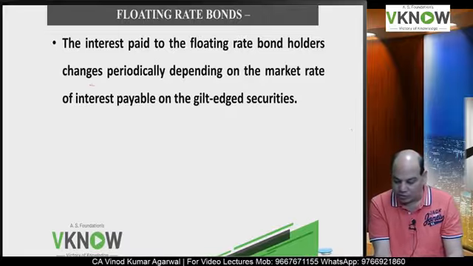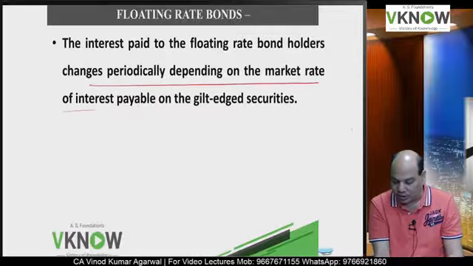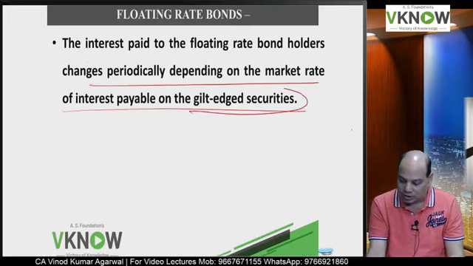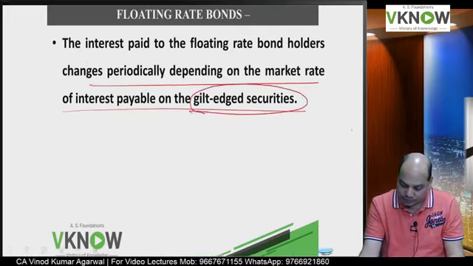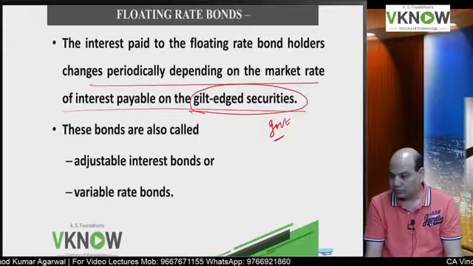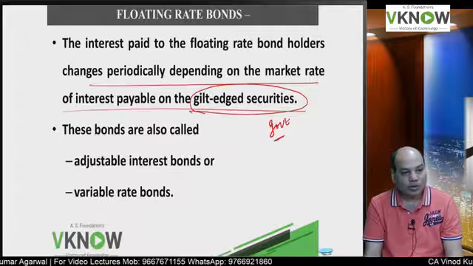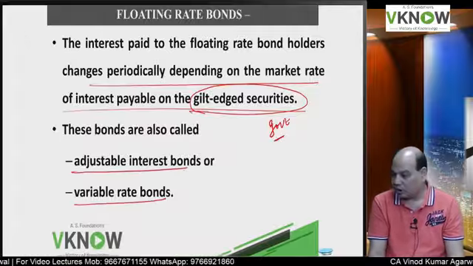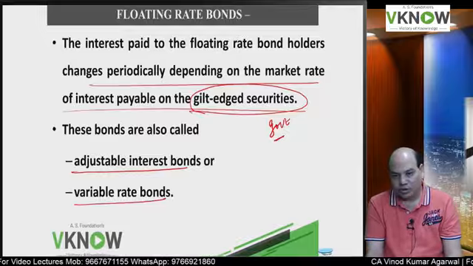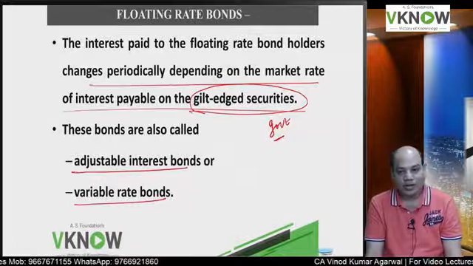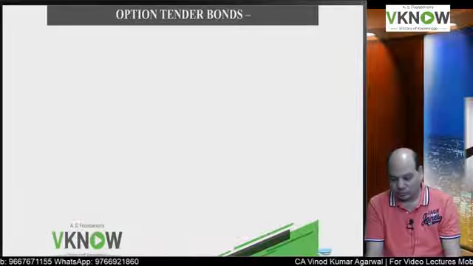So the interest rate changes periodically depending on the market interest rate payable on gilt-edged security. Gilt-edged security means government securities. These bonds are also called by other names like adjustable interest bond, variable rate bond. So in the exam, if they say write a note on variable rate bond, write a note on adjustable interest bond, they are asking you the same question.